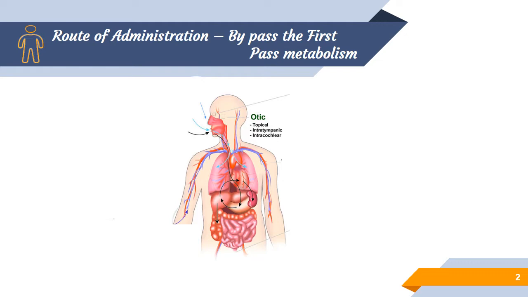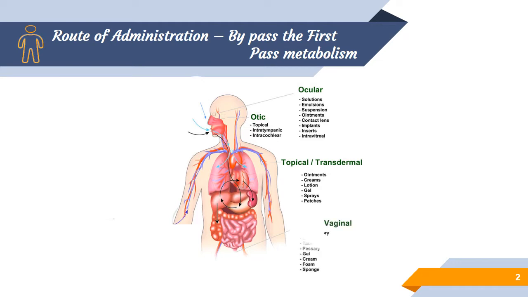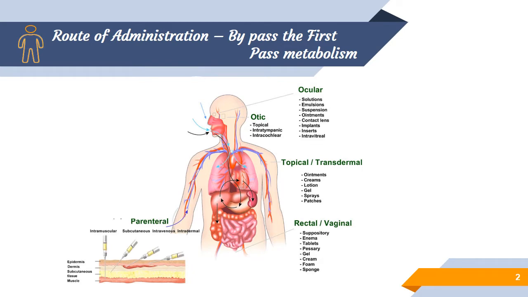Similarly, the next one is ocular, the dosage form released in the ocular region, followed by transdermal or topical delivery systems, and then rectal or vaginal delivery. All the parenteral administrations, mostly intramuscular, subcutaneous and intravenous, and inhalers or nasal delivery, specifically drops or sprays.